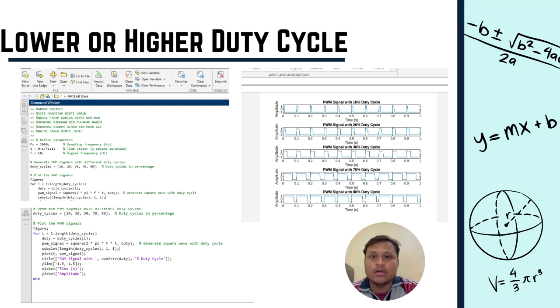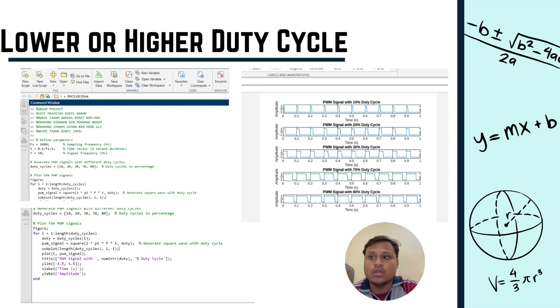As you can see, the result on the right side shows the signal is increased. For the conclusion of my result, the duty cycle of a PWM, pulse width modulation, signal refers to the percentage of time the signal remains high during one cycle. If the duty cycle is low, such as 10, 20% or 30%, the signal is on for a shorter time and off for a longer time within each cycle. As a result, less power is supplied to the load.